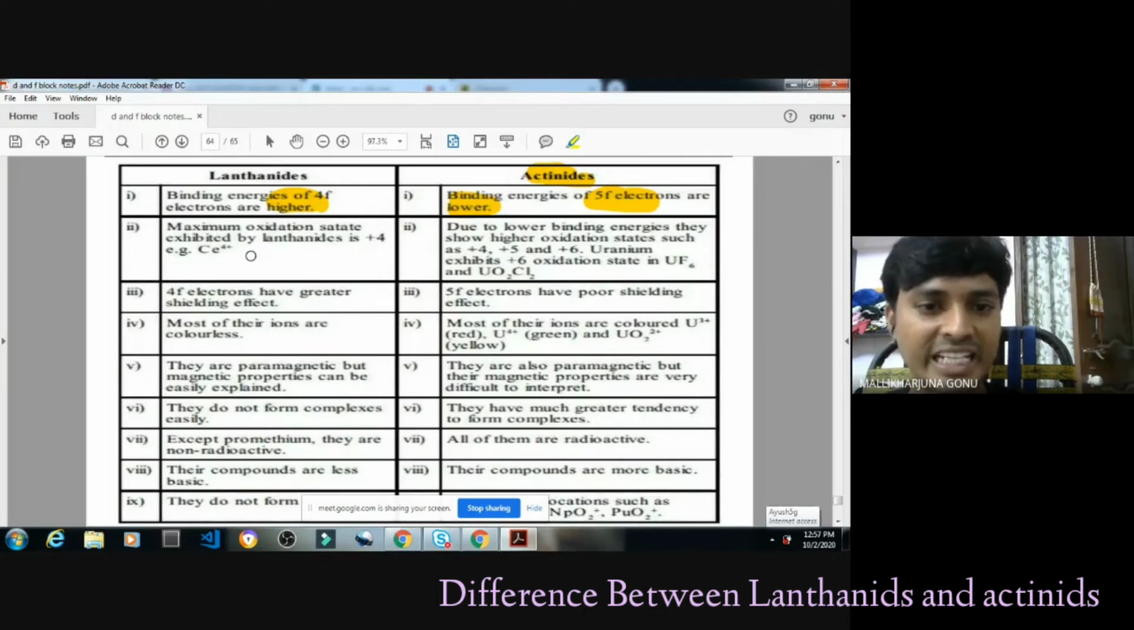Maximum oxidation state exhibited by lanthanide is +4 only. Okay, in d block, what is the maximum oxidation state? Aishwarya, what is the maximum oxidation state d block elements can show?